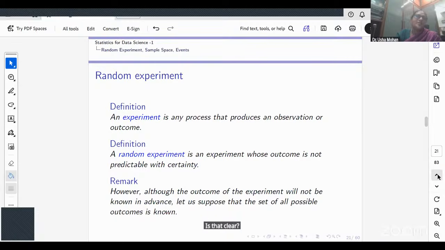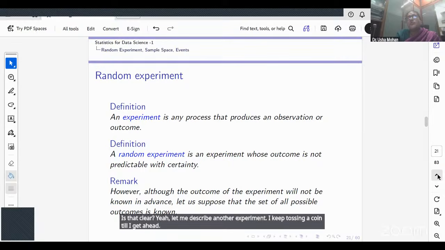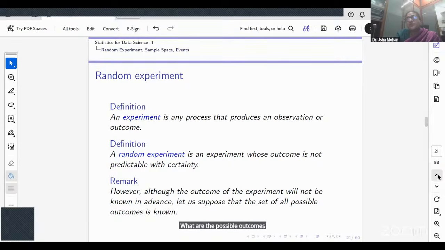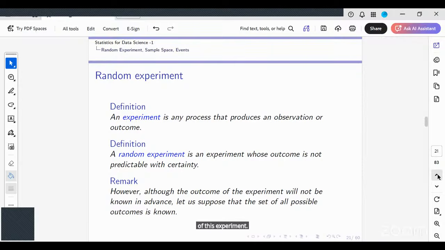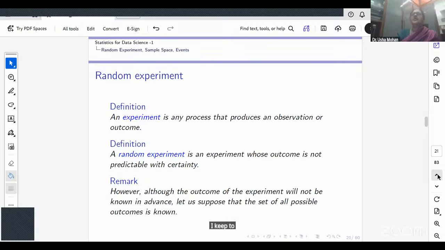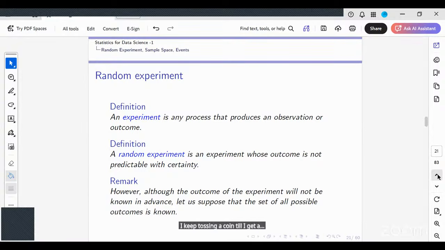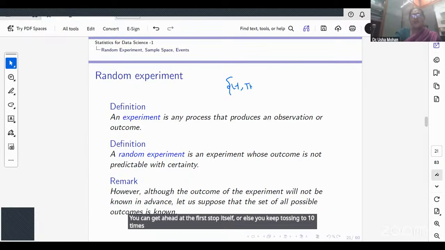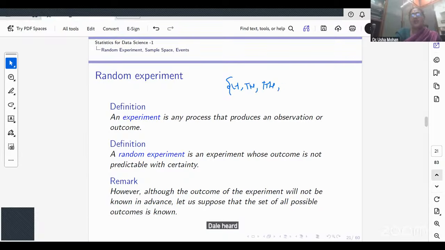Okay, let me describe another experiment. I keep tossing a coin till I get a head. What are the possible outcomes of this experiment? Describe the sample space. It's also uncertain. You can get a head at the first toss itself, or else you keep tossing, even 10 times, and then you get a head. Tail, head; tail, tail, head; and so on.